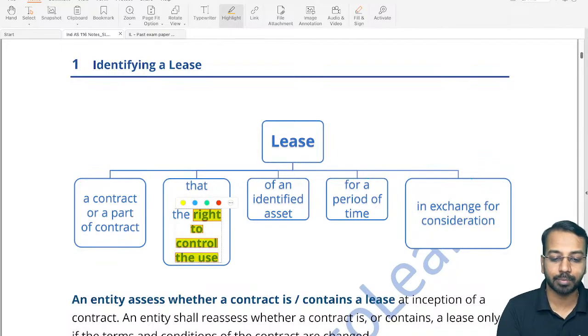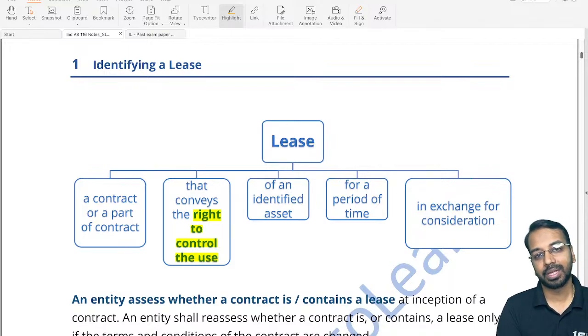So this is the very important part. It conveys the right to control the use, which means there is an owner of a property and a user of the property. Think of it like I have taken an office building on lease. I am the user of the property. There is an owner of that property. Now that owner has given me the right to control the use.